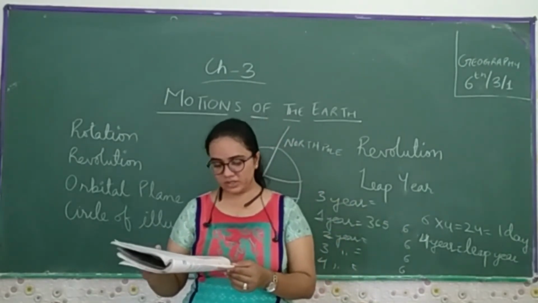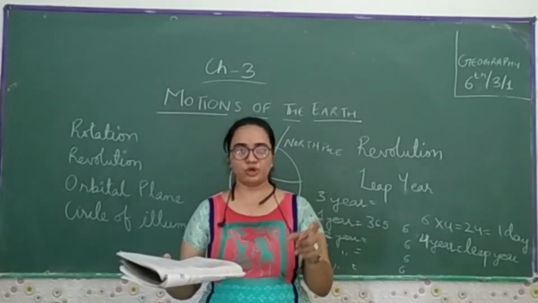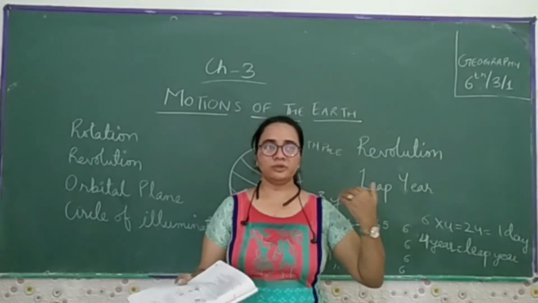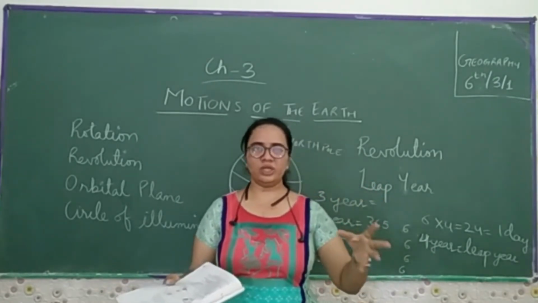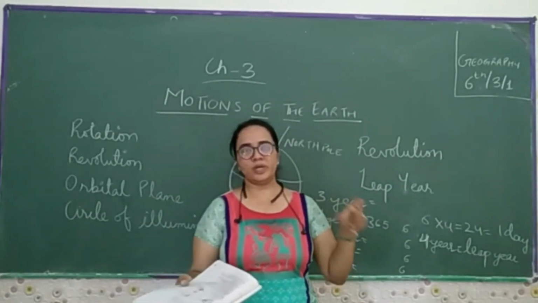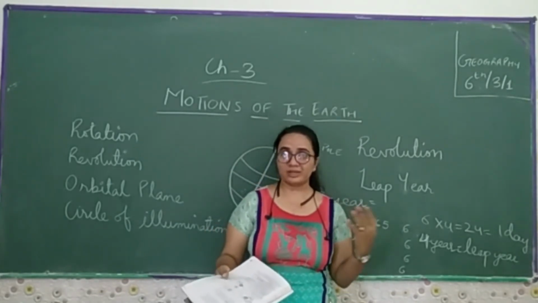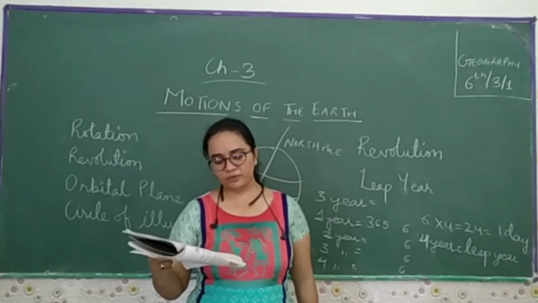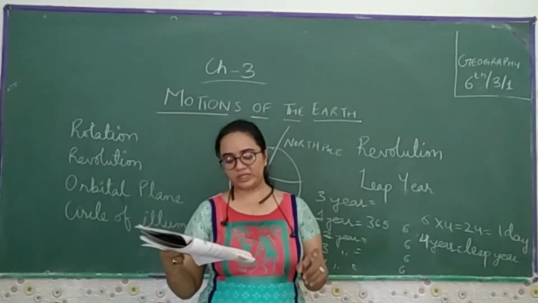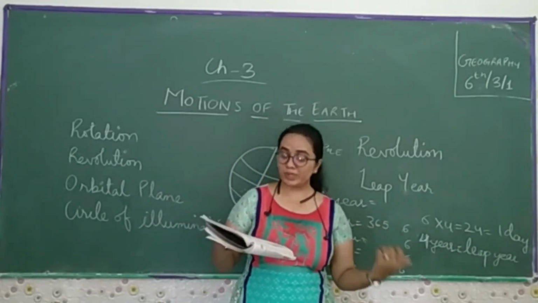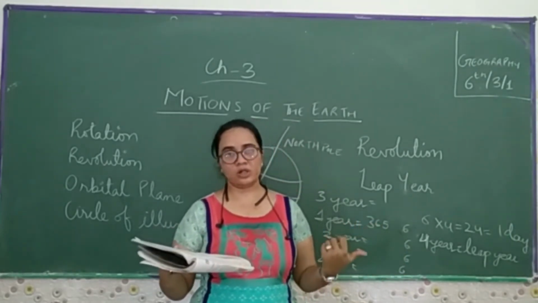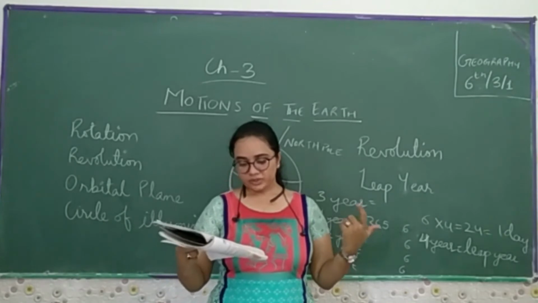This surplus is added to make one month of February. You already know that in February, for three years we have 28 days, but in the fourth year we put the date as 29th February. Thus, every fourth year, February has 29 days instead of 28 days. Such a year with 366 days is called a leap year.